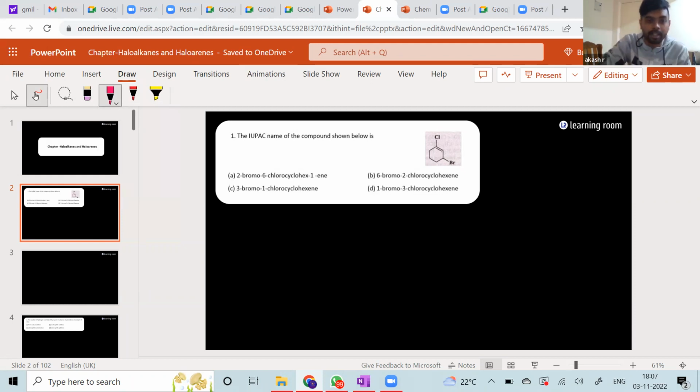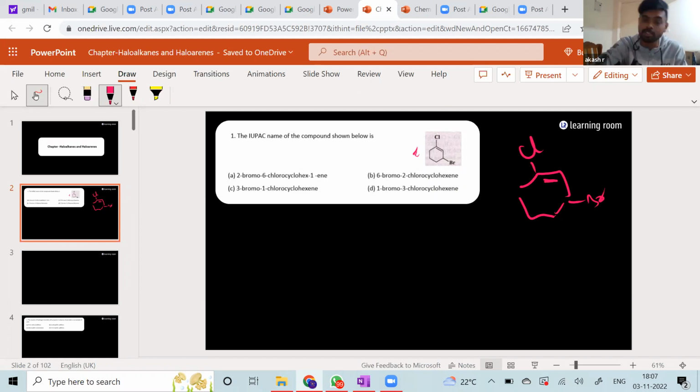Okay, so the question is: the IUPAC name of the compound shown below is. This is the compound given to you, and you have to write the IUPAC name. Now it's all about priorities. In this compound with Br and Cl, we have three things to look for: chlorine, the double bond, and bromine. Out of all these, which is going to have the maximum priority? Whichever has maximum priority should have the least possible locant. When I say locant, it is the number.